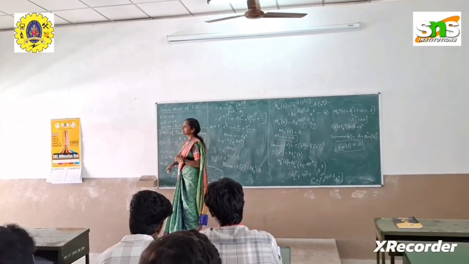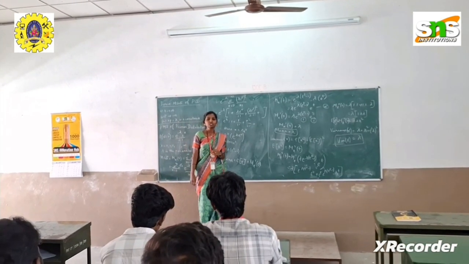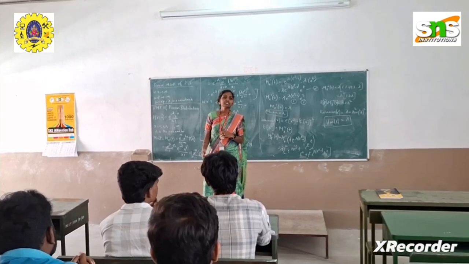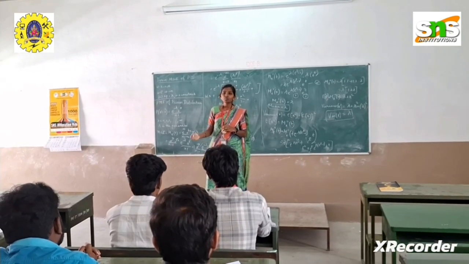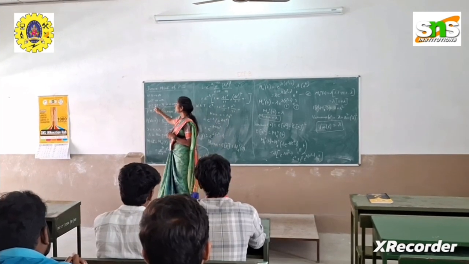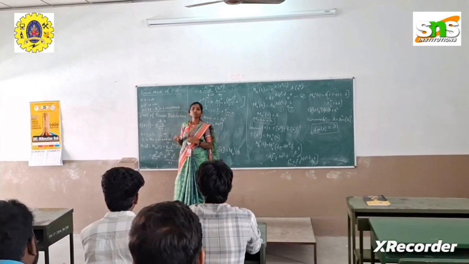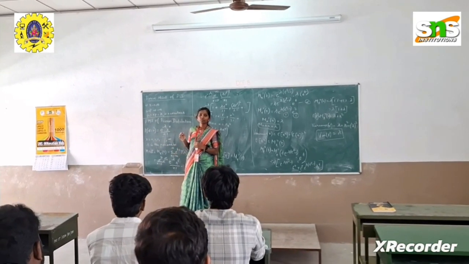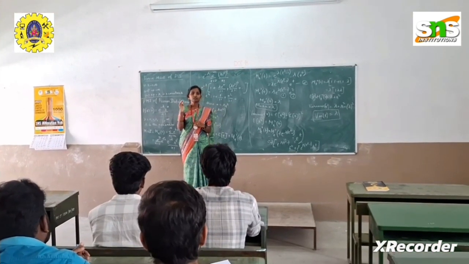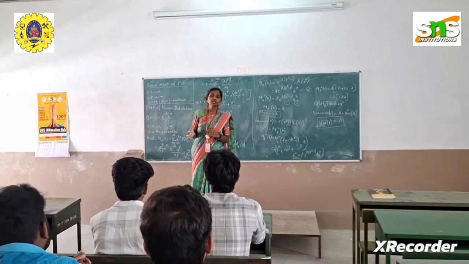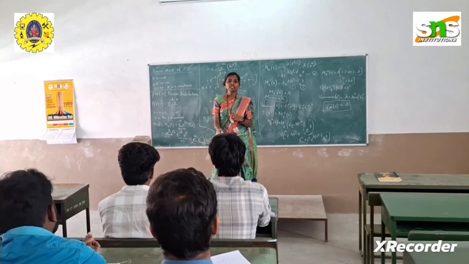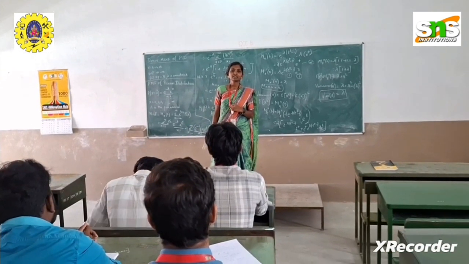The second condition is p tends to zero, where p is the probability of success in the binomial distribution. When it is tending to infinitely small, we will come to Poisson distribution. And the third condition is np, the mean of the binomial distribution, is equal to lambda, which should be a constant. Whenever these three conditions are satisfied, the binomial distribution will be treated as a Poisson distribution. Now we will have a student perform this limiting case.